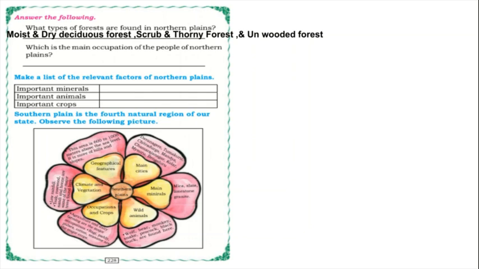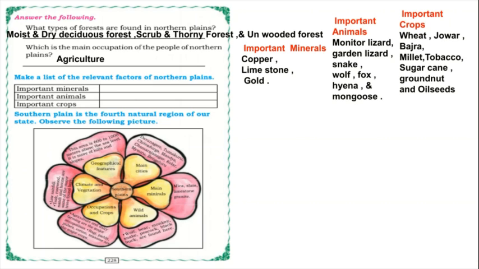Moist and dry deciduous forest, northern plains and thorny forest, scrub and unwooded forest. So less wooded forest we can get in the northern plains. And which is the main occupation? Yes, agriculture. And we should make the list of relevant factors of northern plains. What are the minerals, animals, crops? Just now we have learnt, no? So then also I have written on the right side, so you can go through important minerals, important animals, important crops.